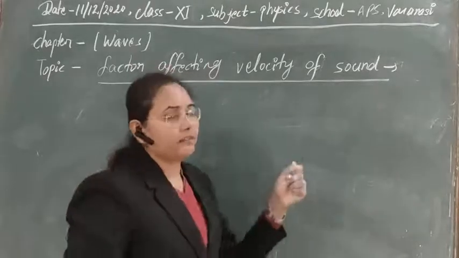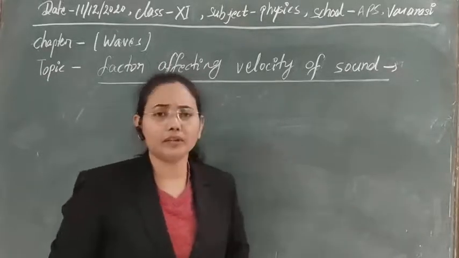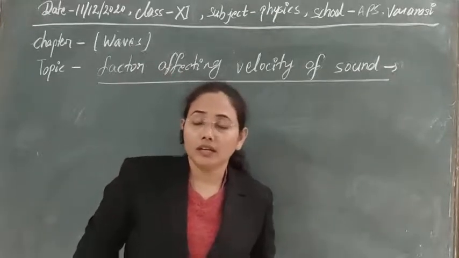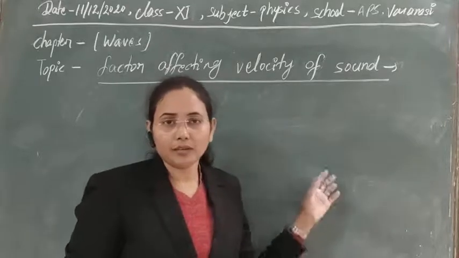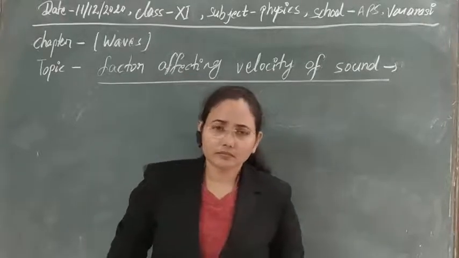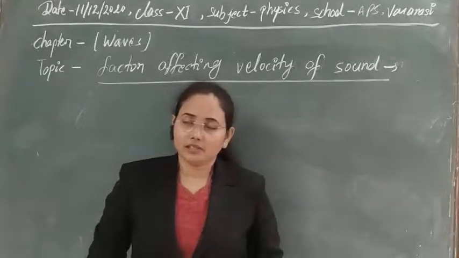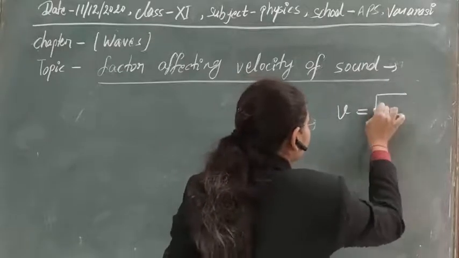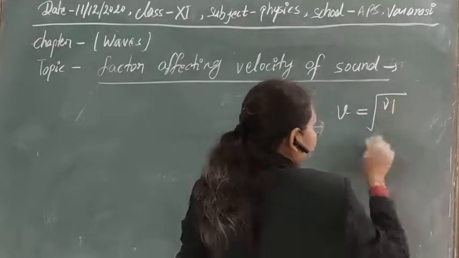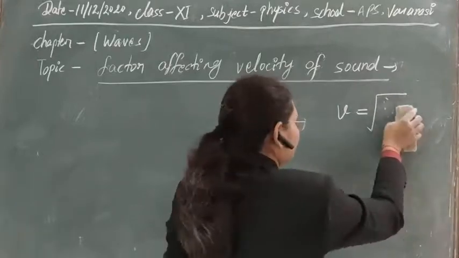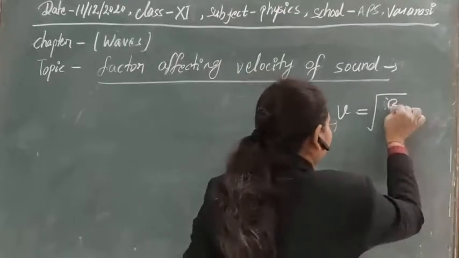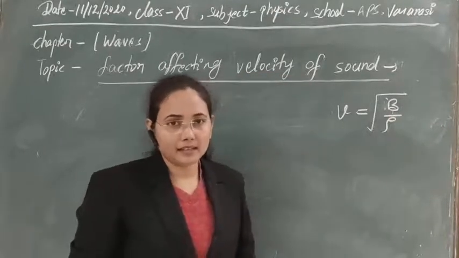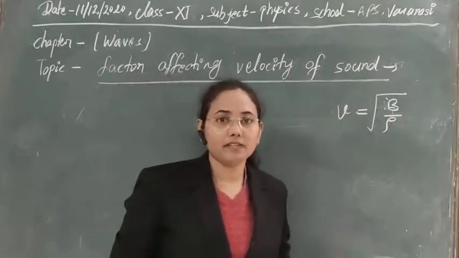And suppose we have to take the concept of the velocity of sound in liquids or in solids. We have already calculated it for air at normal temperature and pressure. So we know that the formula of the velocity of sound is equal to root B upon rho. Yeah? If we are taking the case of a gas, then in that case we have to take the atomicity factor there.